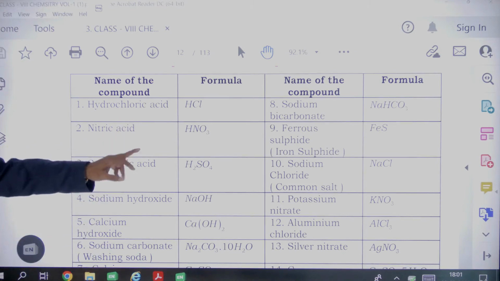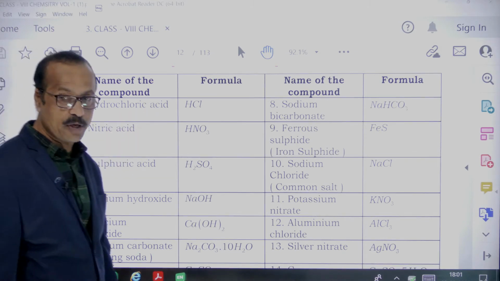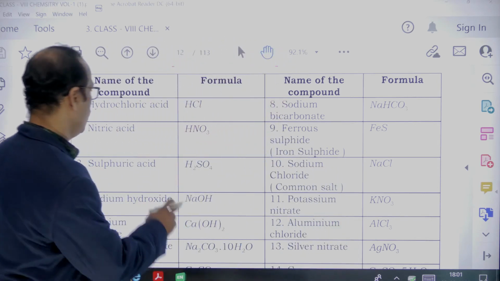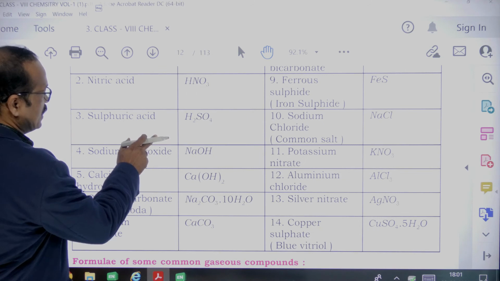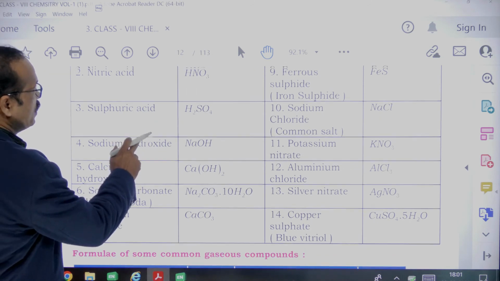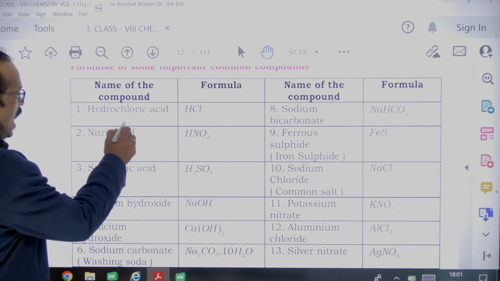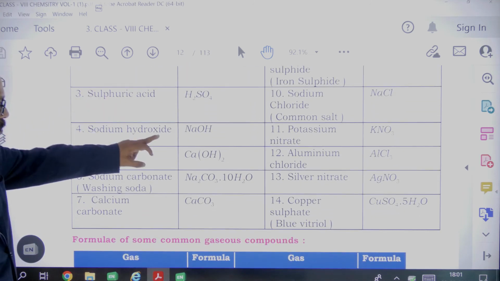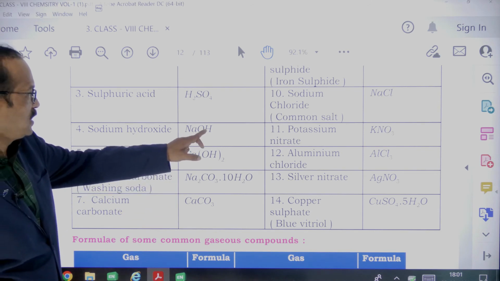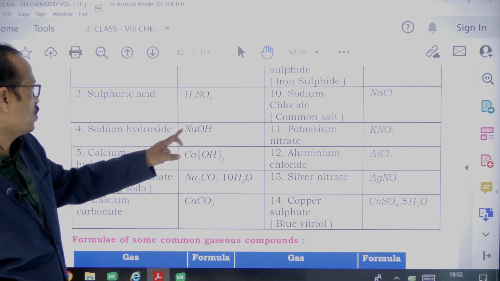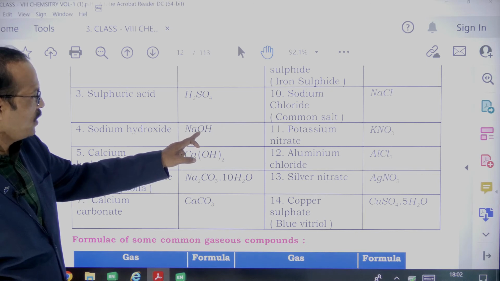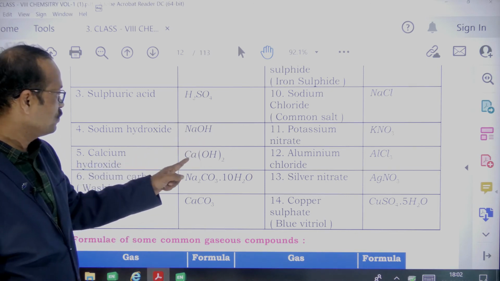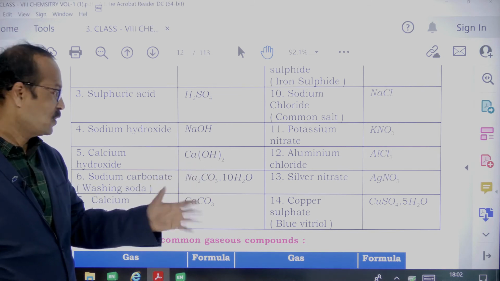Chalo. So here you see now hydrogen chloride. Hydrochloric acid can also be called hydrogen chloride. This is nitric acid. This is sulfuric acid. So these three are the acids. These three are what? Acids. And these are the bases. For bases, you can easily recognize them, like OH is there. OH is called hydroxide. Na is sodium and OH is hydroxide. Sodium hydroxide. Next this is calcium. Ca is calcium, OH is hydroxide,